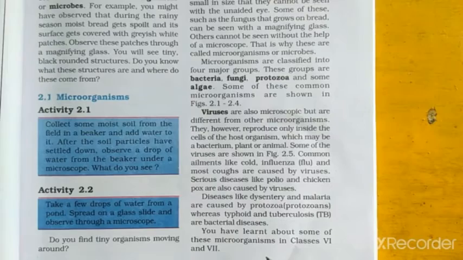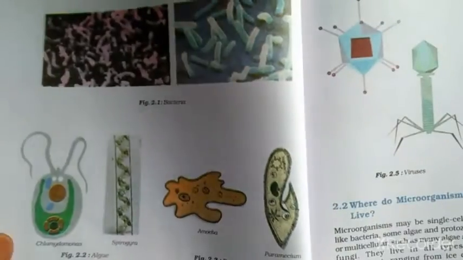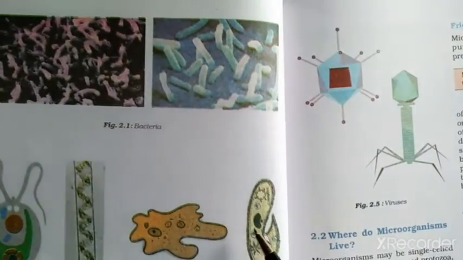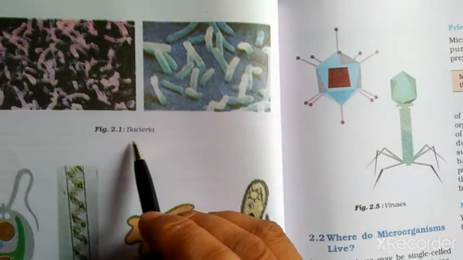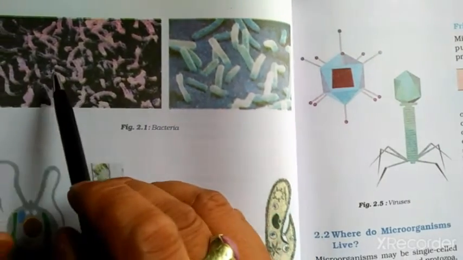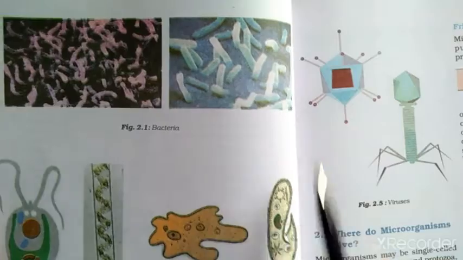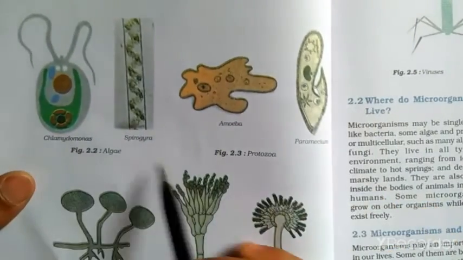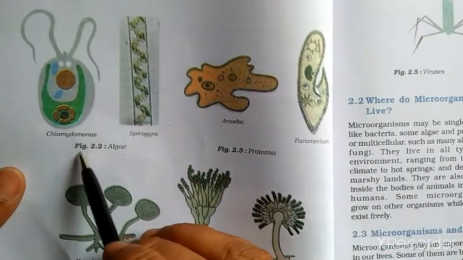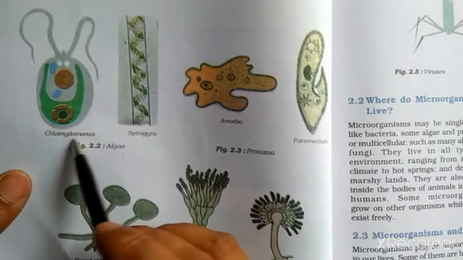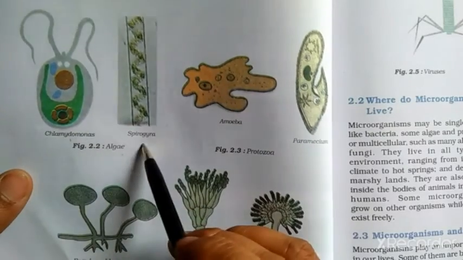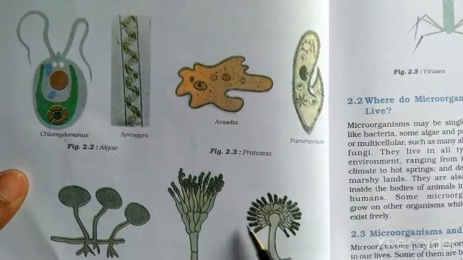In the next page, let's see. Some pictures are here in the textbook page number 18, figure number 2.1. Here bacteria are shown. In figure number 2.2, algae. Here Chlamydomonas is shown, and this is the Spirogyra.